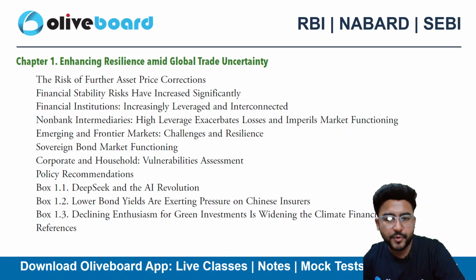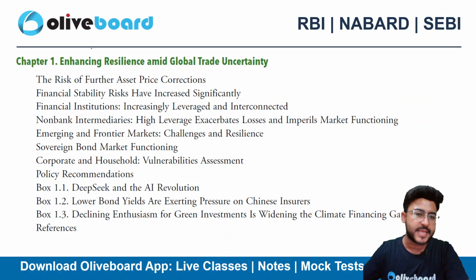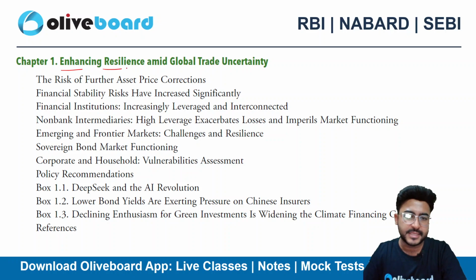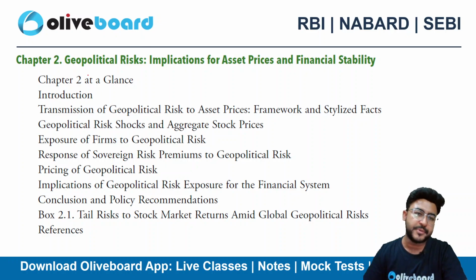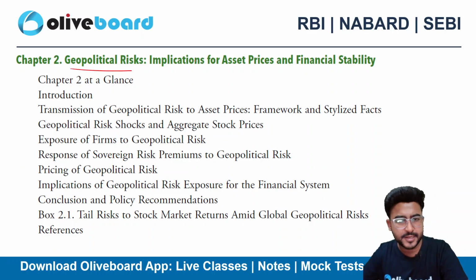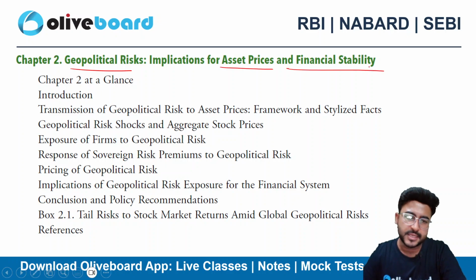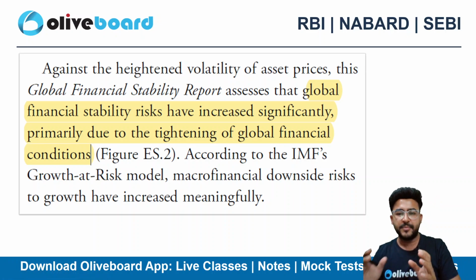So this report is broadly divided into two chapters. Chapter 1 is concerned with enhancing resilience amid global trade uncertainties: how to build your resilience amid the global trade uncertainty. Chapter 2 relates to geopolitical risk, basically the implications for asset prices and financial stability. Okay, so we'll be discussing the broad points from the report.